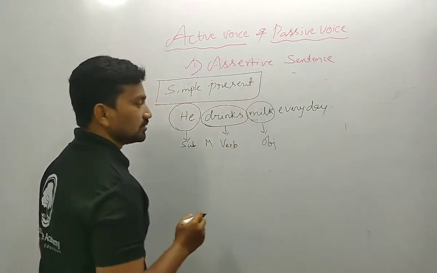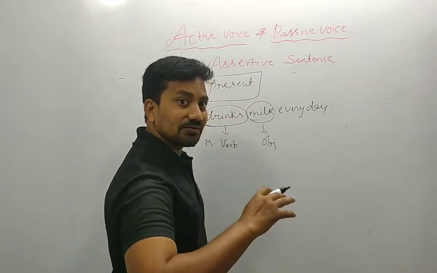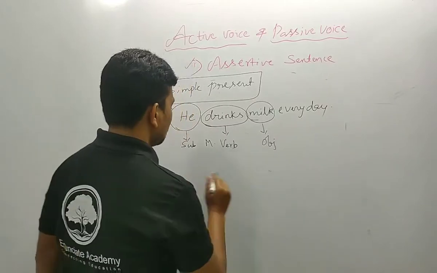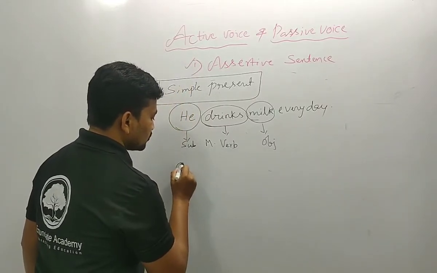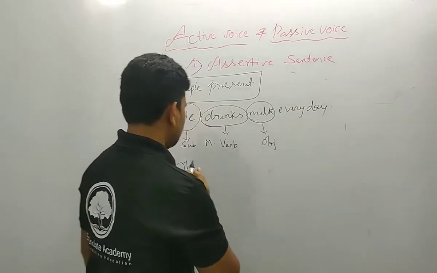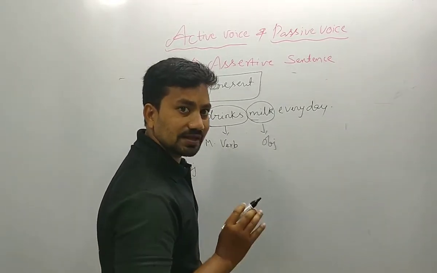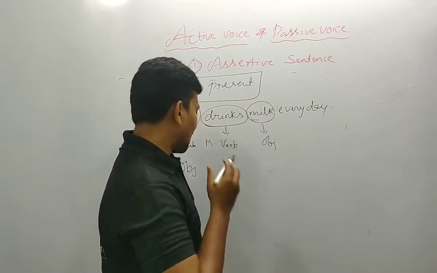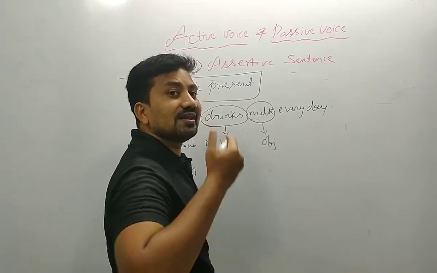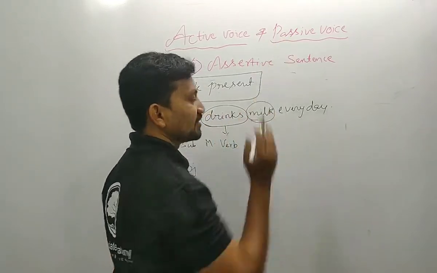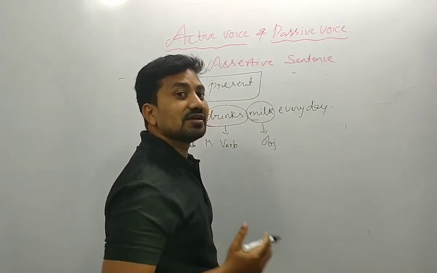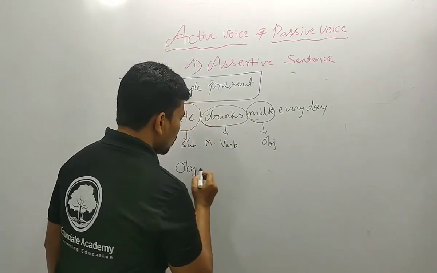Let me explain how we convert from active to passive. There is one structure. So what is the structure? First of all, we should write the object. Every time you should give importance to the object. In the passive voice we have to write in an object-first way, and in the active voice we write in a subject-first way. Then write the object.